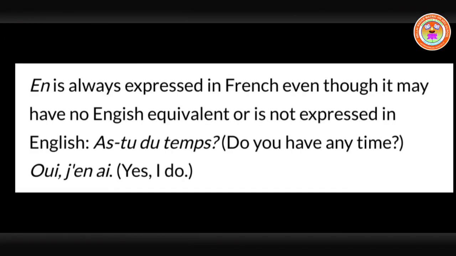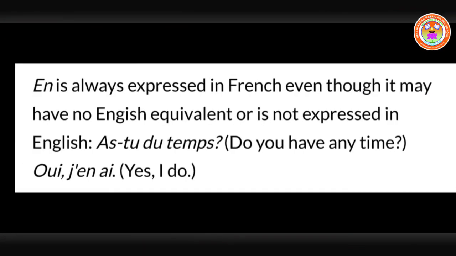Okay. Next one, en is always expressed in French, even though it may have no English equivalent or is not expressed in English. For example, tu as du temps means do you have some time, or do you have any time? So here you can see du temps. So that can be removed and add en before the verb as. And you are answering the question, so it should be changed to the first person. Okay, oui, j'en ai means yes, I do. So that is how it goes on.